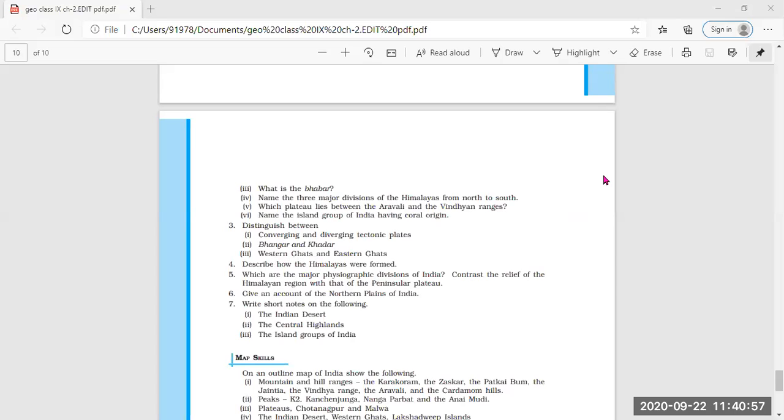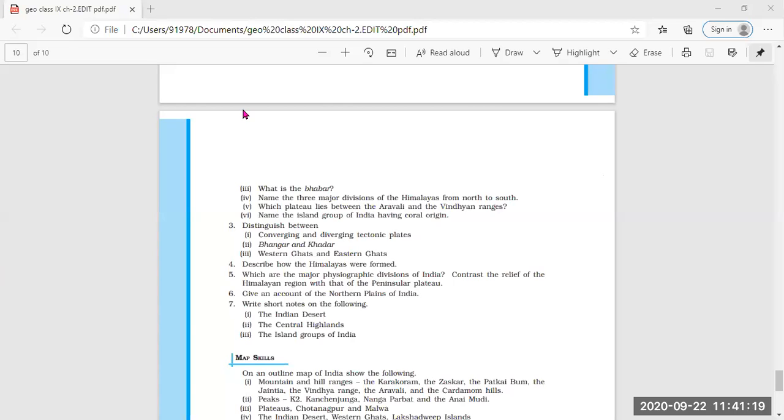Ma'am, Bhangar is an older alluvium, or we can say it's an old soil which formed in large parts of northern plains. Very good. But ma'am, Khadar is newer and it has younger deposits of the flood plains, which is known as Khadar. Very good.